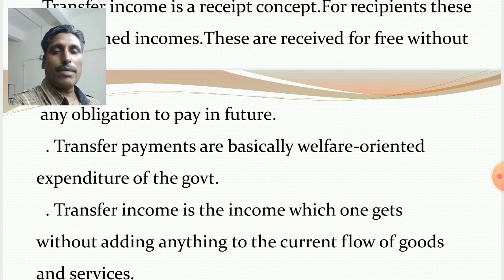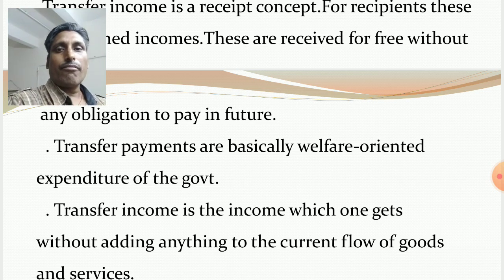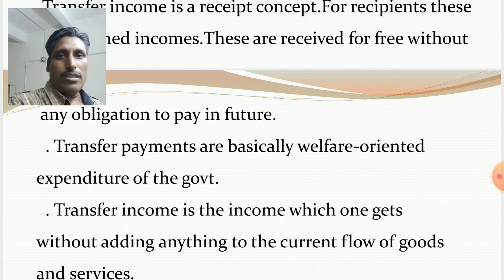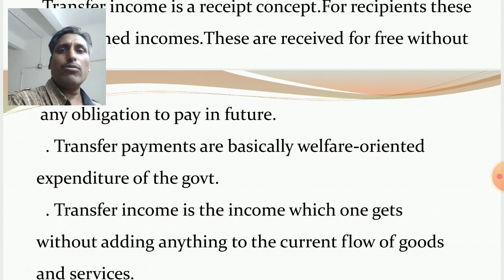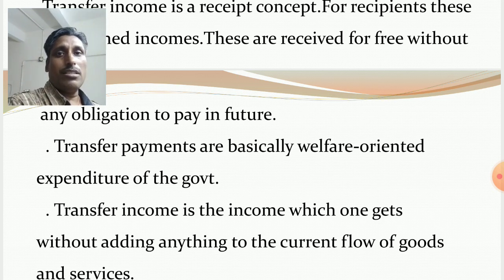In some cases, at the time of natural disaster, the government provides relief to the people. Private organizations and voluntary organizations also come forward and provide relief, also assisting money to the government, but in return they do not contribute anything. So simply it is welfare oriented expenditure to help sections of the society and enhance the standard of living of the people in the society.